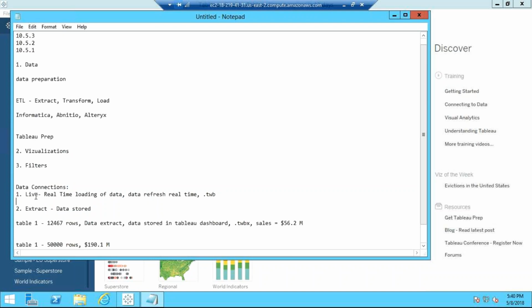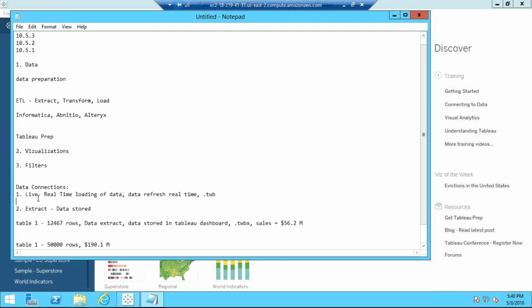These are the two main things in Tableau: live and extract. Live means real data. Extract means old data which you have to refresh. But there are advantages and disadvantages of these two. Everything has its pros and cons. There is nothing in this world which has only pros, or only cons. So live also has its pros and cons, and extract also has.